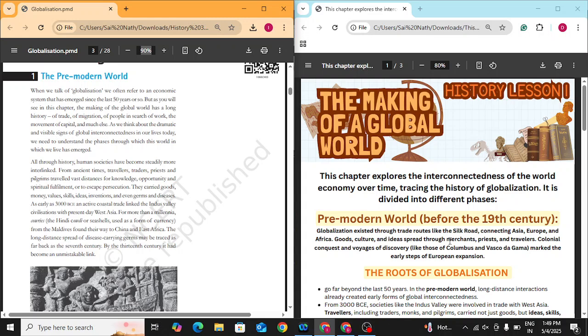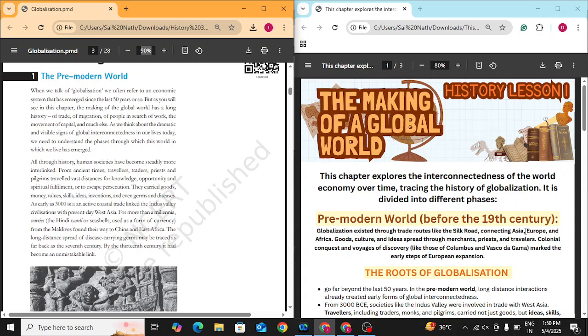Globalization existed through trade routes like the Silk Road. I guess you have heard of the word Silk Road. It is an Asian road which is very famous for the travelling of silk, that was made in China. It went to different places, went to Europe, and became the desire of every noble in Europe through this Silk Road. But not only silk traveled through these roads. Spices, culture, religion, and philosophies also traveled through these roads.